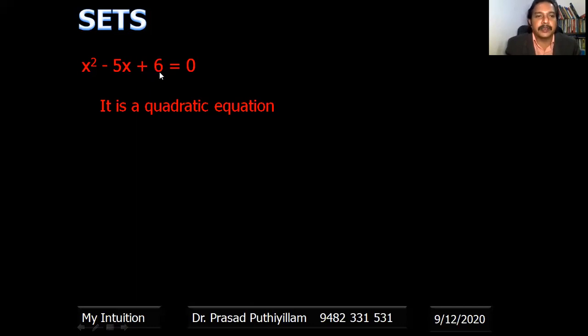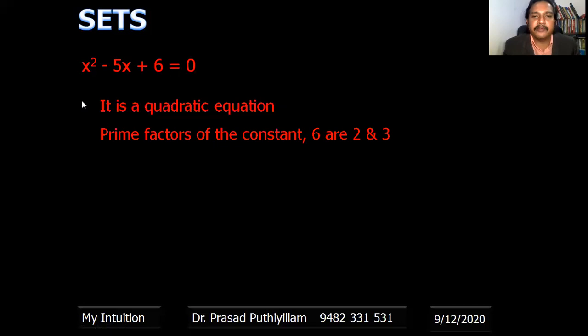Okay, so 2 and 3, because when they add, we should get the number connected to the x square minus 5x. So 2 and 3 will give 5, but it is negative. Let us see step by step. The prime factors of the constant 6 are 2 and 3, or we can say that 2 plus 3 is equal to 5, whereas here it is minus 5x. Therefore, minus 2 plus minus 3 is minus 5.